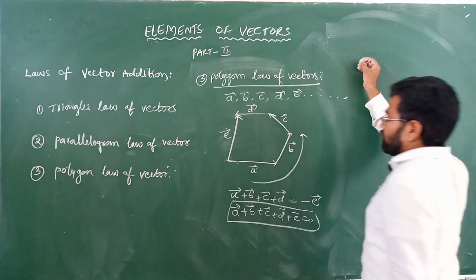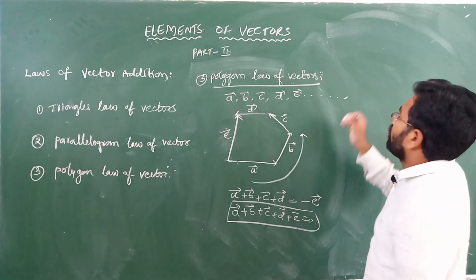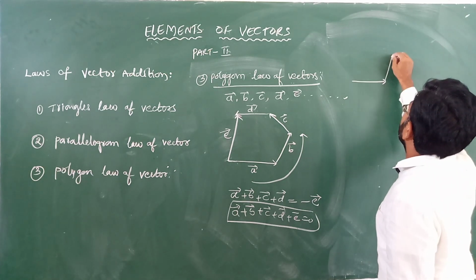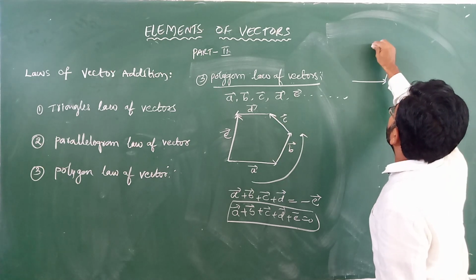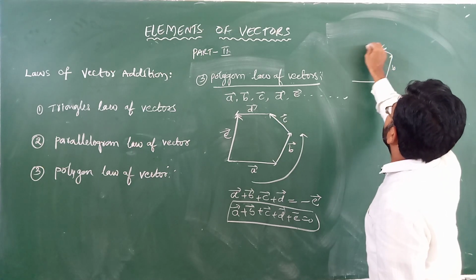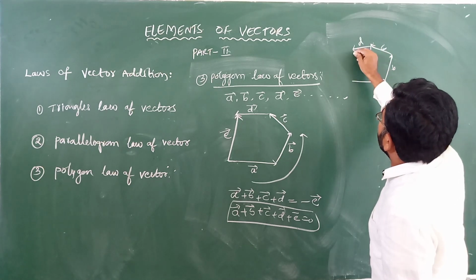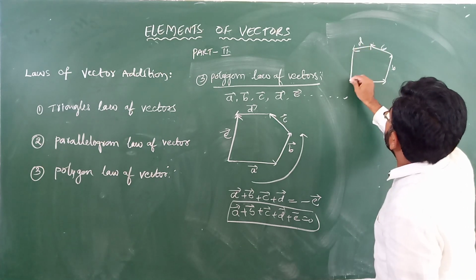Suppose once again I will repeat one more definition of the polygon law of vectors. Suppose this is A vector, this is B vector, this is C vector, this is D vector, and here the E vector is also taken in the same order.